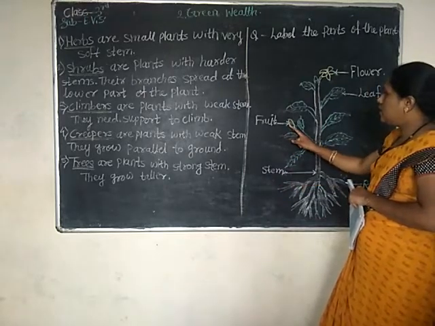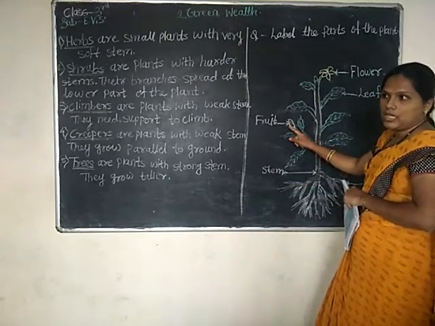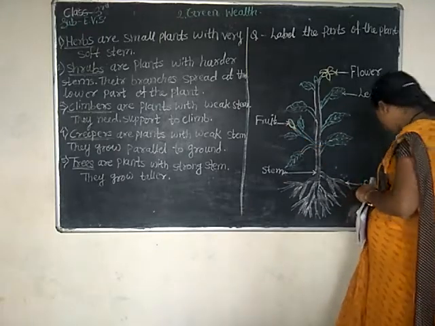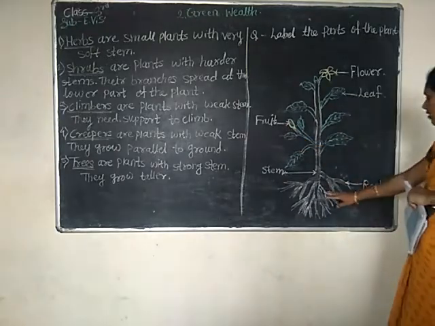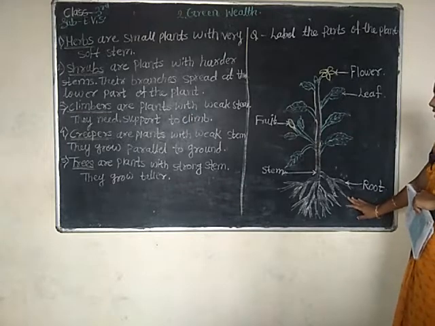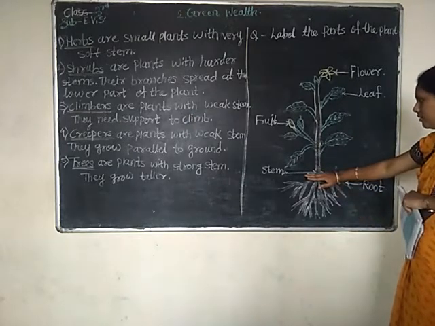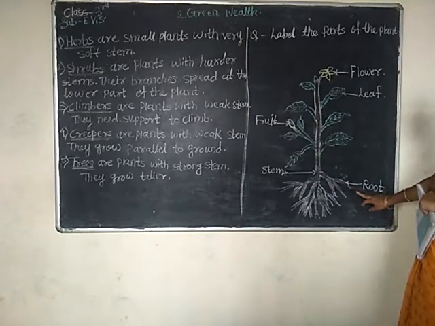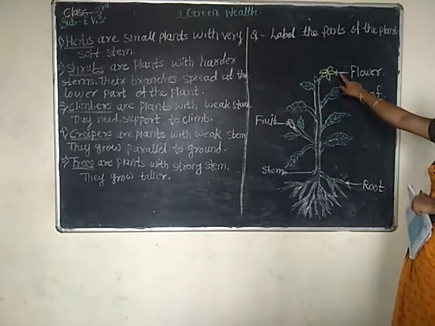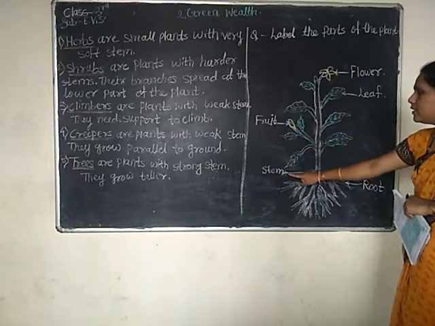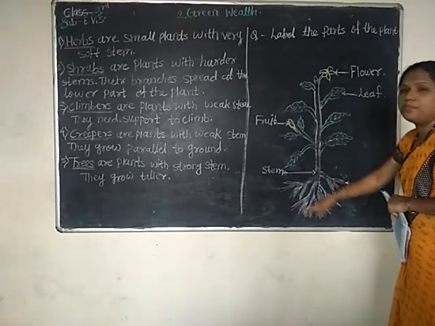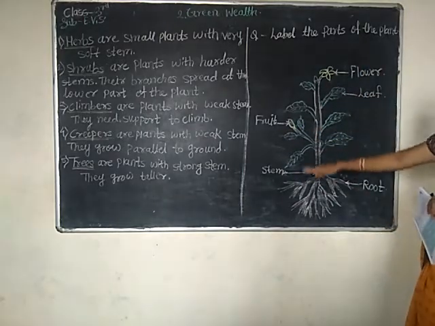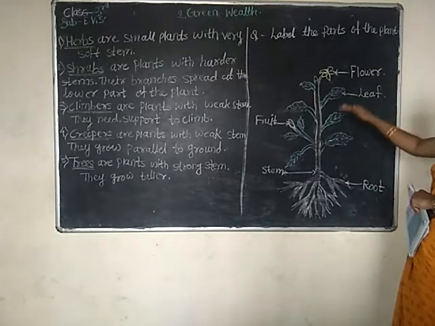Next, here is one unripe fruit. Here is a fruit. Next, here are some roots. Here the lower part of the stem becomes the root. So this is a leaf, this is a flower, this is a fruit and this is a stem. It all completes one plant.